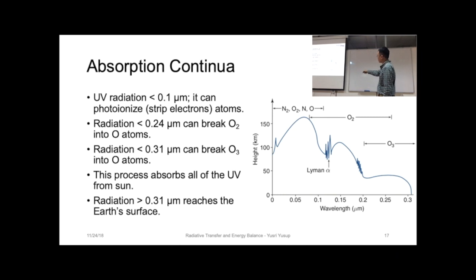And then from this point to this point, it breaks up the ozone molecules. By the time it goes through a certain depth of the atmosphere, all of the radiation that's less than 0.3 micrometer will be gone, will be extinct. So this is the continua of absorption.